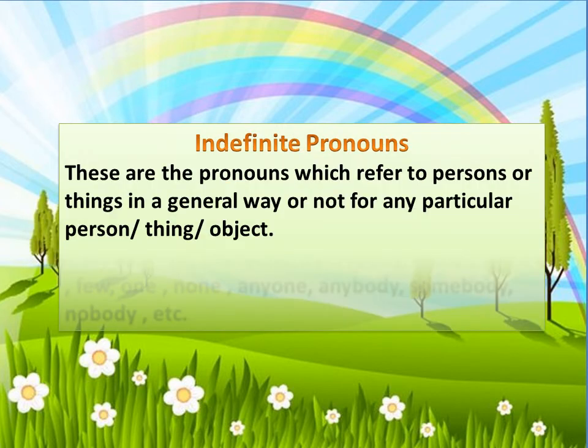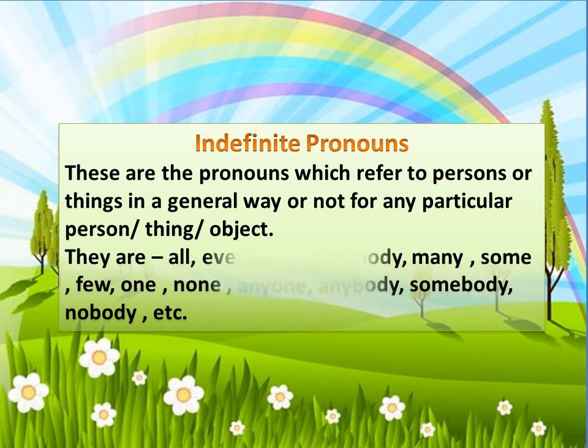Indefinite pronouns. These are the pronouns which refer to persons or things in a general way, or not for any particular person, thing or object. In this, we are not pointing out any particular person or object. We are saying in a general way.